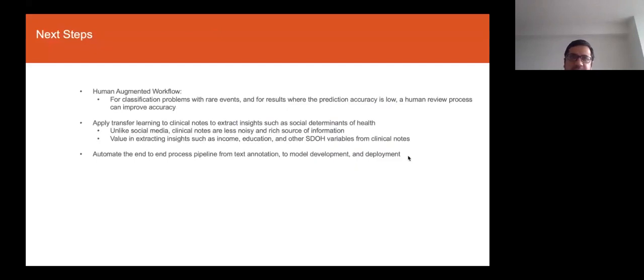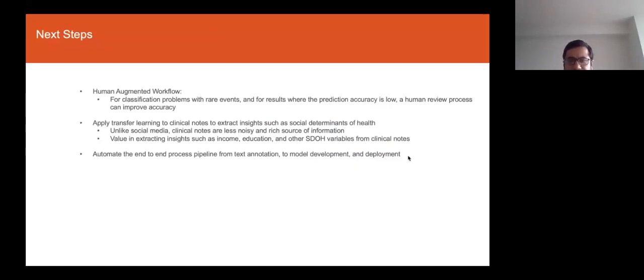But if we were to apply the same techniques, transfer learning, to data sets where the noise would be much less, such as clinical notes, I looked at some of the clinical notes, and there we would be able to get much better accuracy and extract much more relevant variables such as social determinants of health like income and education, and other information that is really contained in the clinical notes in the EHR systems.